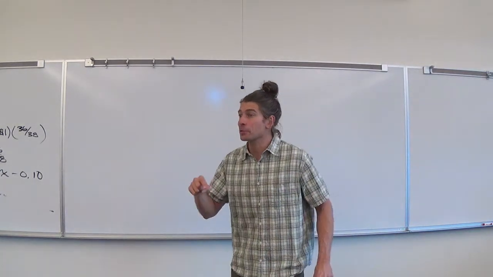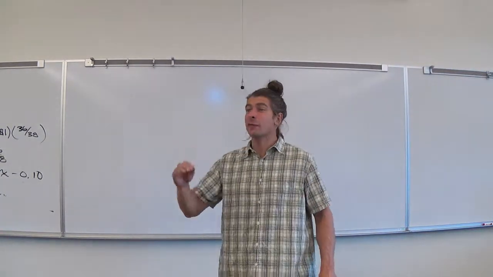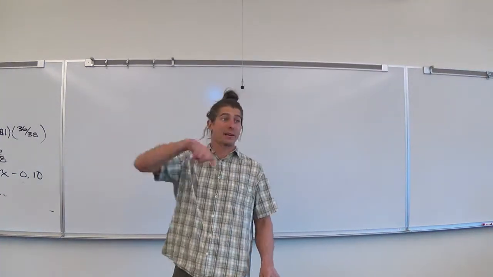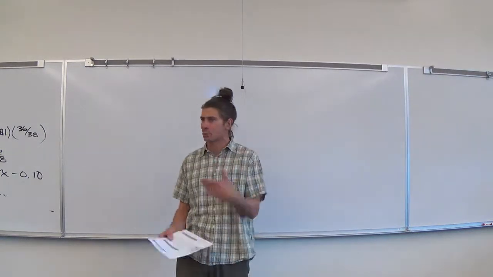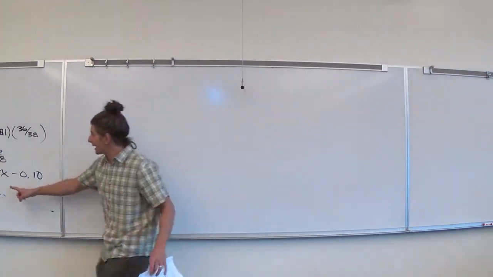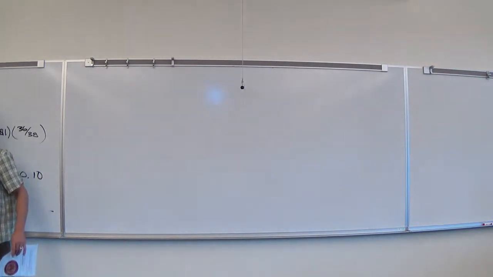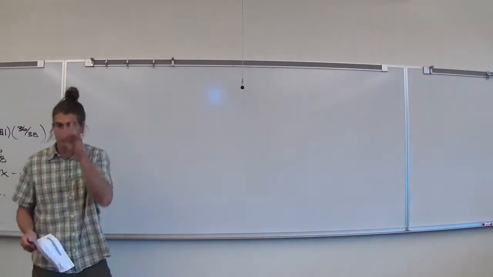I took it away from 100%, right? Whatever's left is the chance that I live. If I die 0.2% of the time, I'm going to live the other 99.8% of the time. I'm just subtracting from 1. I'm using this idea right here: the sum has to sum to 100%, right? If one is 0.002241, the other one is 1 minus that.